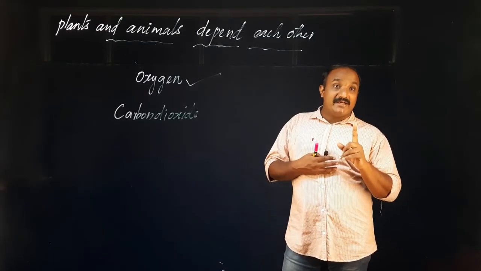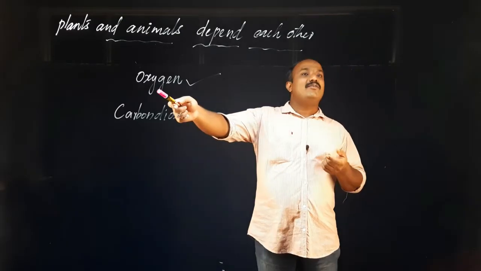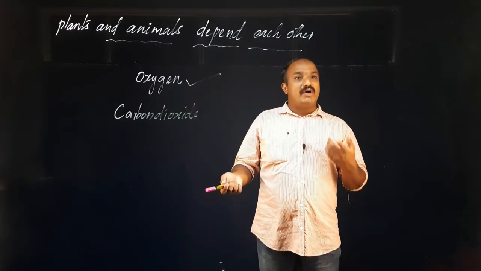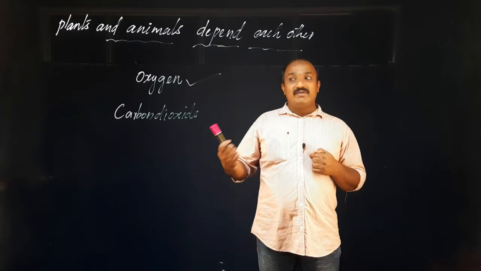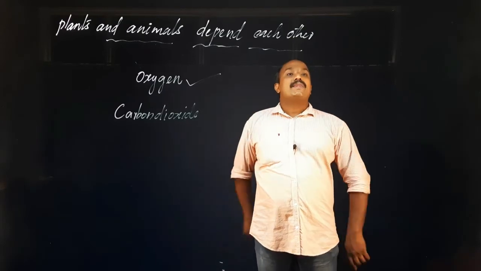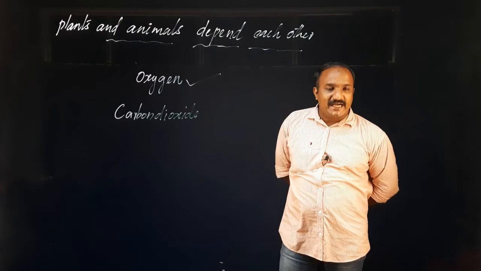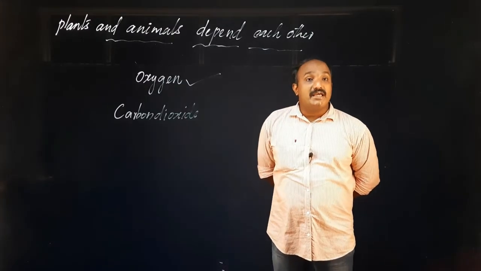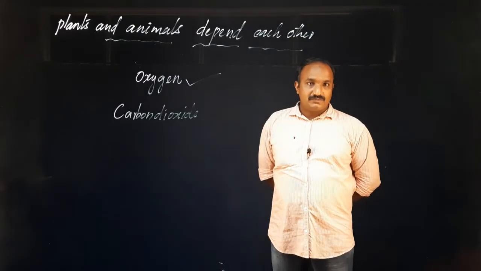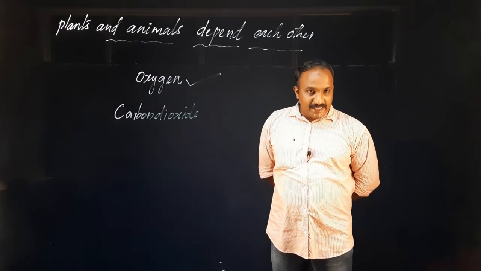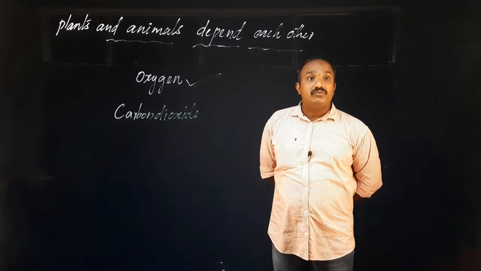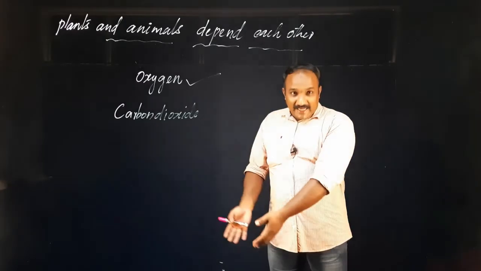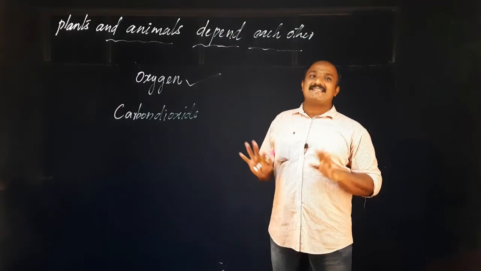Animals need plants because plants give oxygen to animals. Plants need animals because animals give carbon dioxide to plants, and they need carbon dioxide for making their food. So we give carbon dioxide to plants and plants give oxygen to us.